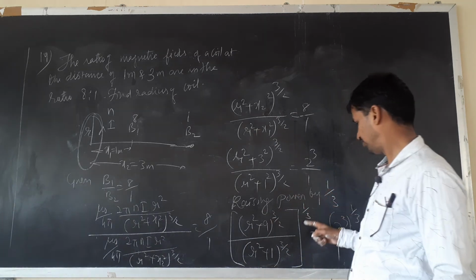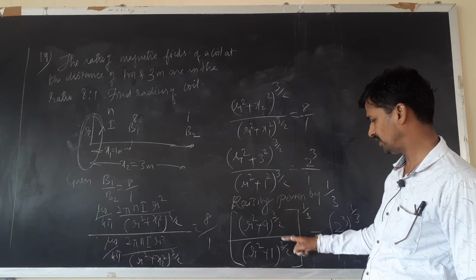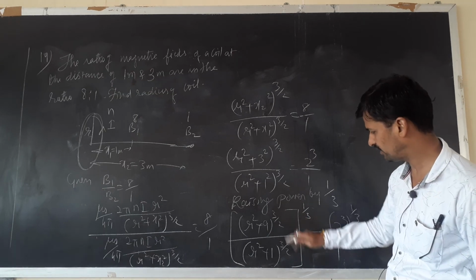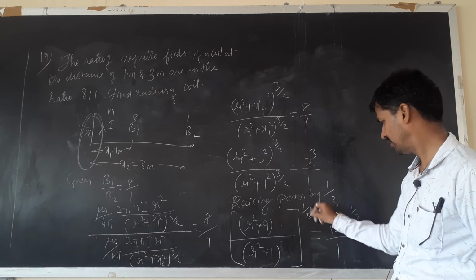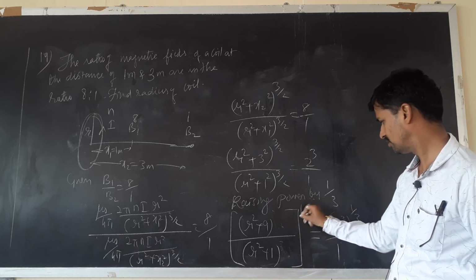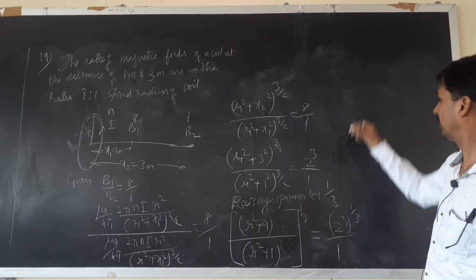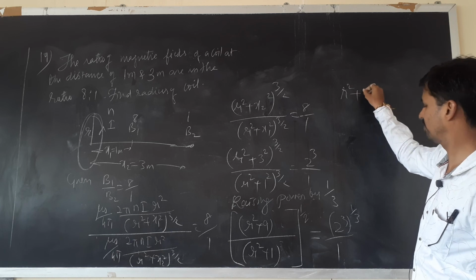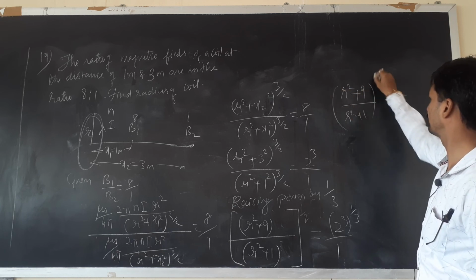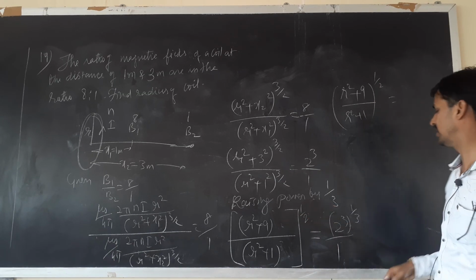The 3 and this 3 cancels, what will remain is 1 by 2. Now 1 by 2 is written as (r square plus 9) divided by (r square plus 1) raised to 1 by 2, because 3 and 3 cancelled here, this is the answer.